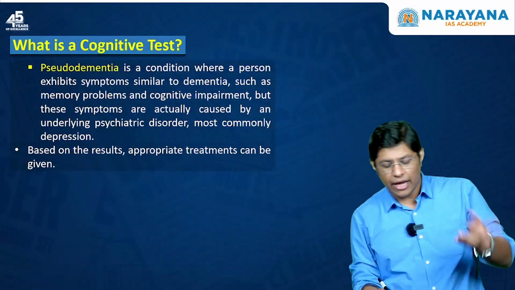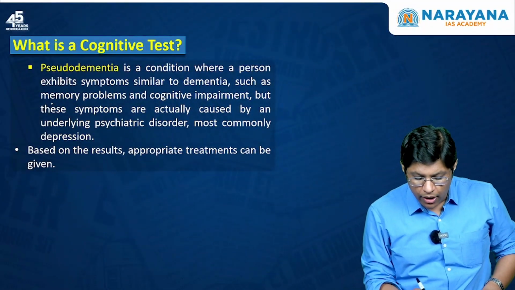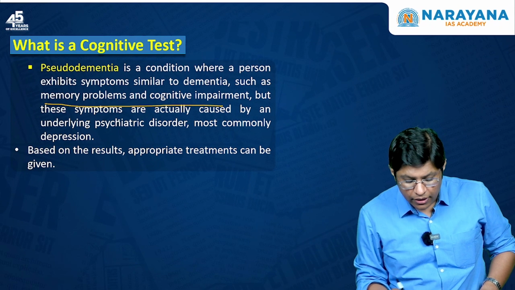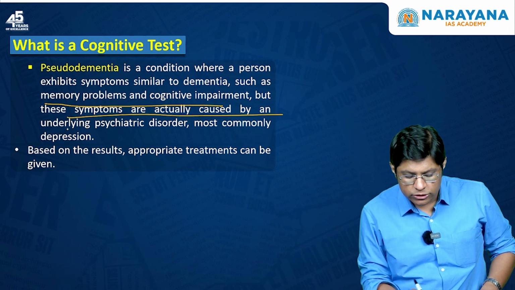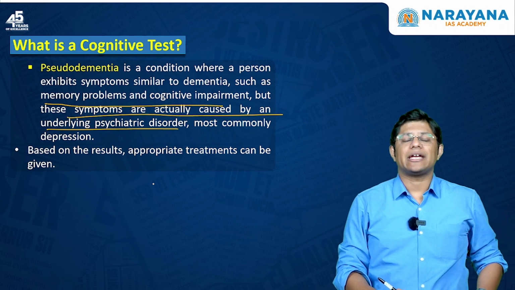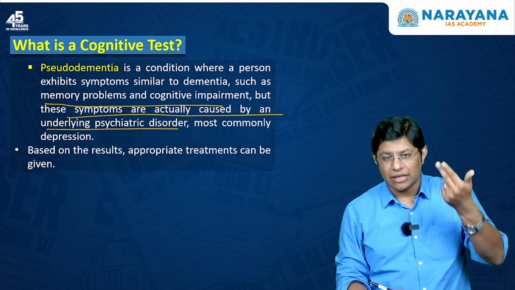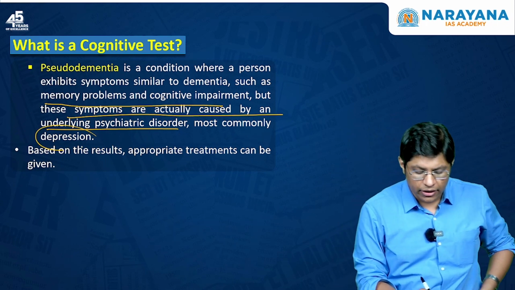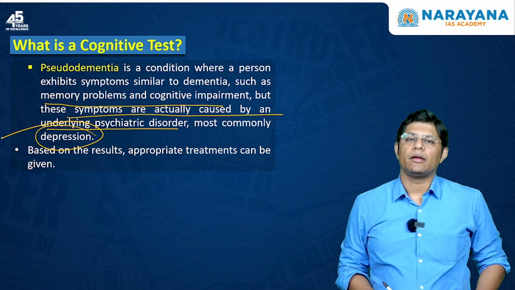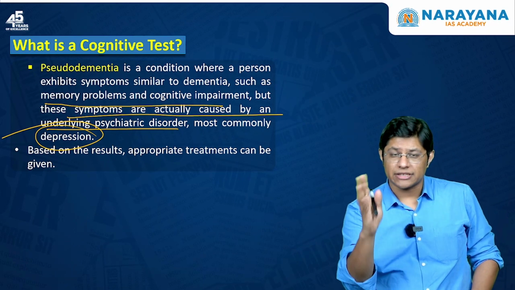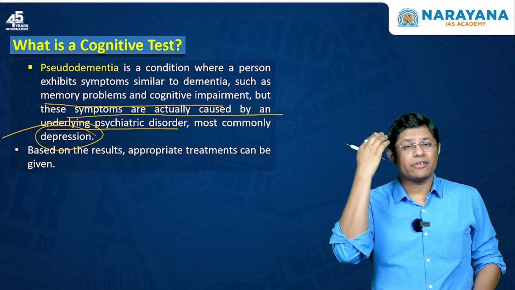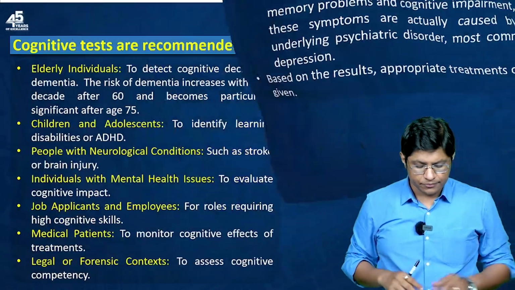It is similar to dementia, with memory problems, but these symptoms are actually caused by an underlying psychiatric disorder. That is, this is the consequence of some psychological disorder like depression. I hope you understood what is cognitive test. It is a tool to measure your mental function and capability.